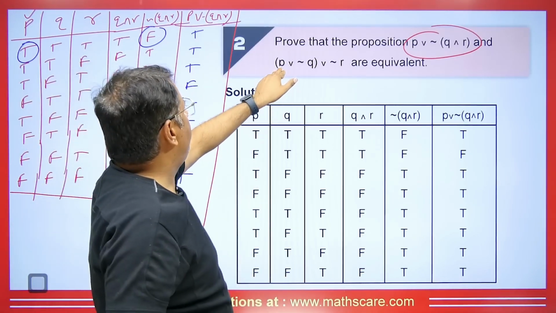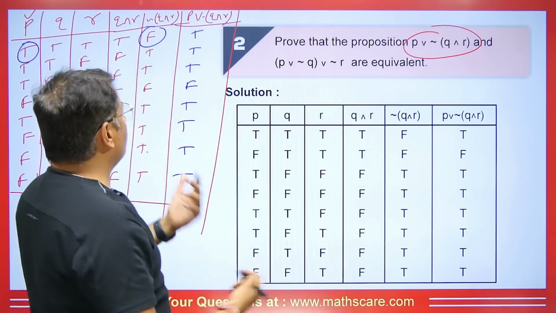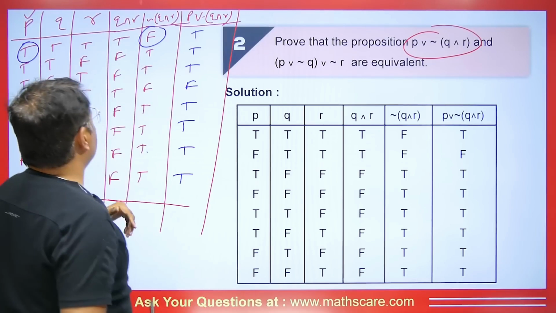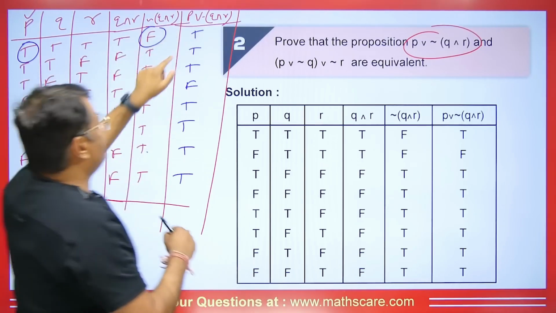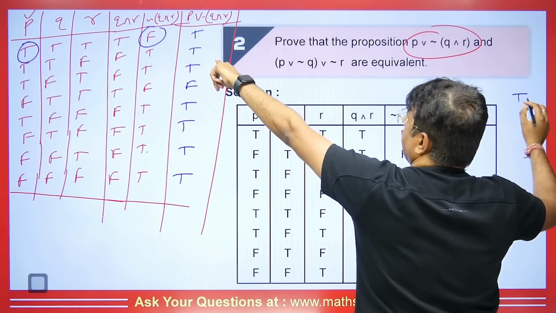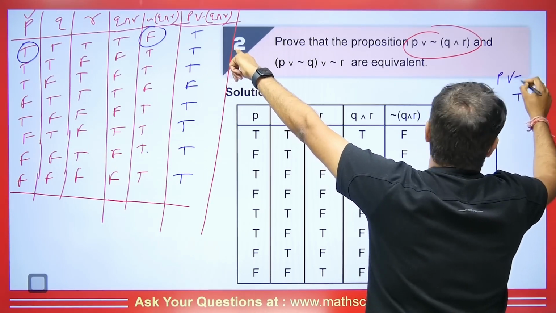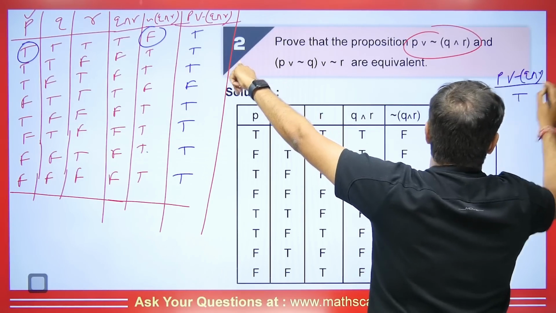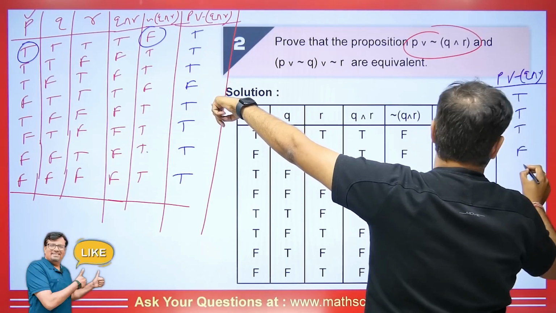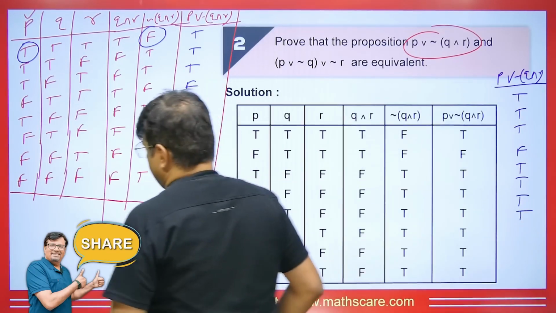And now students, next you are being told P or negation Q, right? Now how do we do this? So there is a small space issue here. So let me give you a little knowledge. This is what we got. I will write this statement like this so that you can understand this. And students, finally what we are getting here is P or negation of Q and R. So please tell me, is this right or not? And the value of this that we are getting is true, true, true, and false, true, true, true, and true, right?